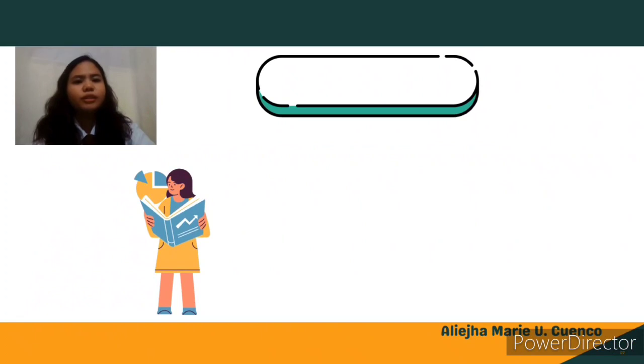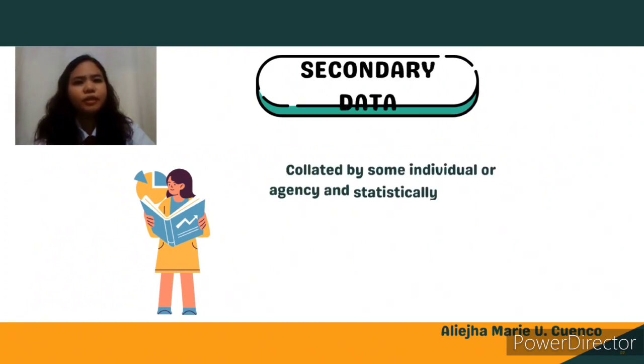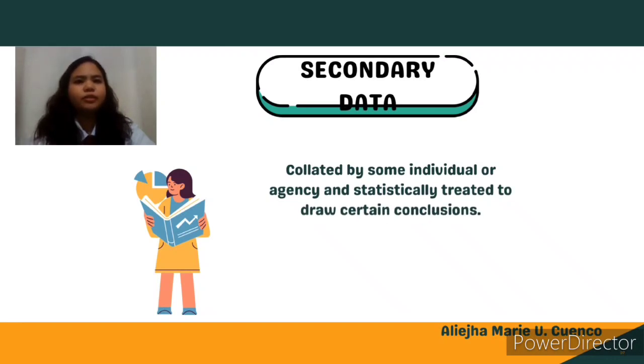One of the two categories of data, the secondary data. Secondary data is collected by some individual or agency and is statistically treated to draw certain conclusions. Secondary data means data collected by someone else earlier, like surveys, observations, experiments, questionnaires, personal interviews. From the word itself, secondary, it is basically second-hand pieces of information. It's already collected and it is less reliable.